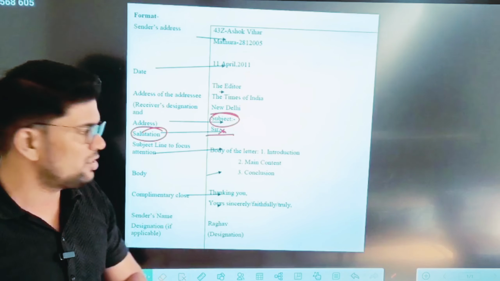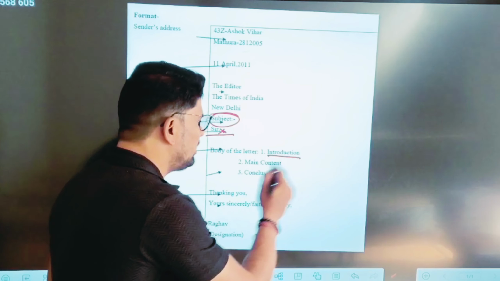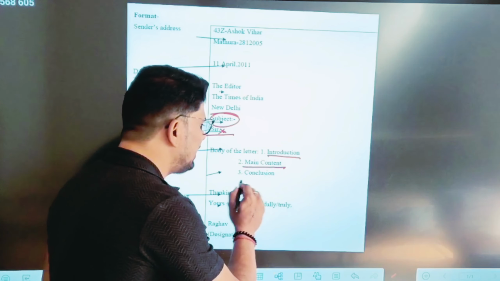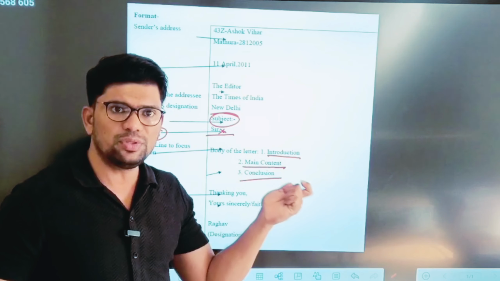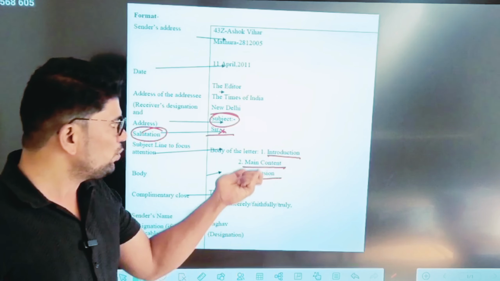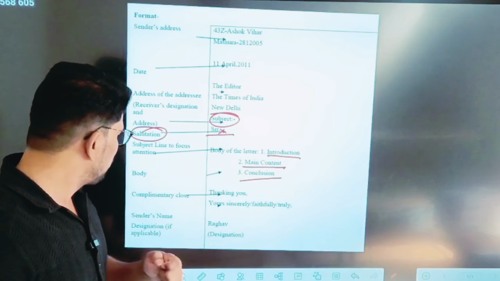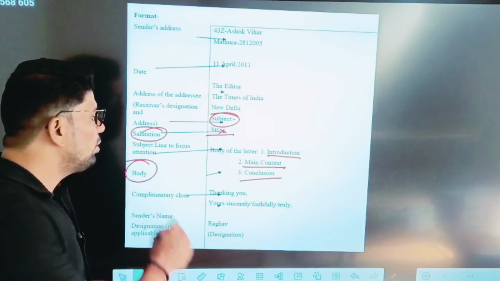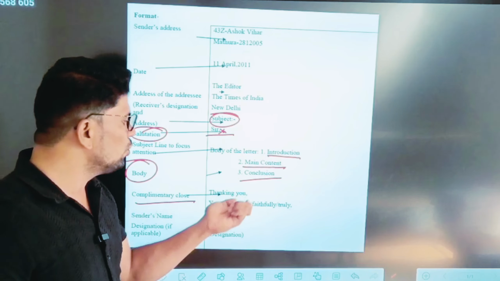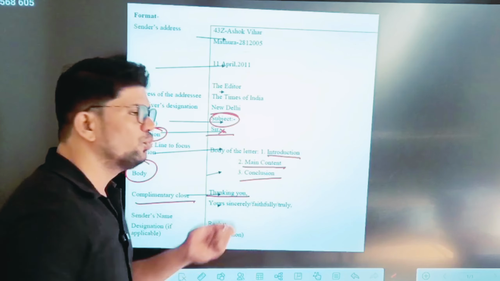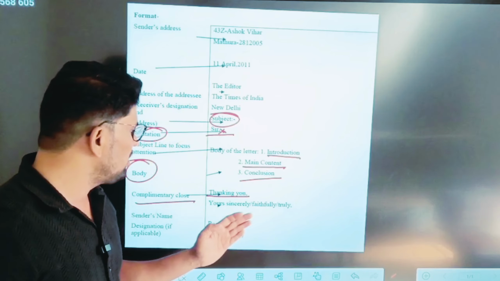Three things are essential in the body of our letter: the introduction, the main content, and then the conclusion. You have to complete your letter through these points. First you write the introduction, then the main content, and then the conclusion. This is the body of your letter. Then the complimentary close. 'Thanking you' is not required. If you want to mention it you may, but it is not compulsory.